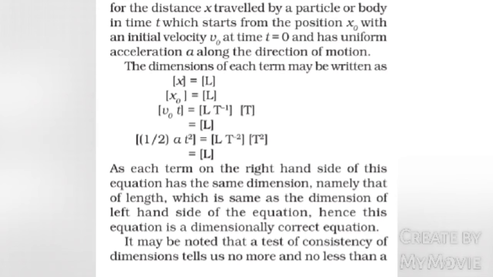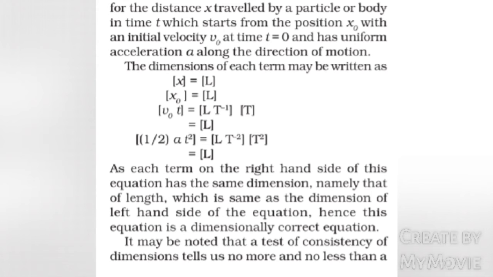For the distance x traveled by a particle or body in time t, which starts from the position x0 with an initial velocity v0 at time t equals 0 and has uniform acceleration a along the direction of motion, the dimensions of each term may be written as: x equals L, x0 equals L, v0 t equals L t^-1 into t, which equals L, half a t squared equals L t^-2 into t squared, which equals L. As each term on the right hand side of this equation has the same dimension, namely that of length, which is the same as the dimension of the left hand side of the equation,